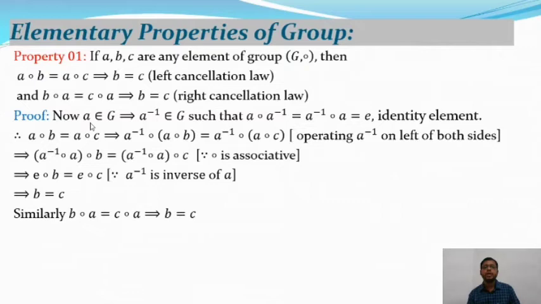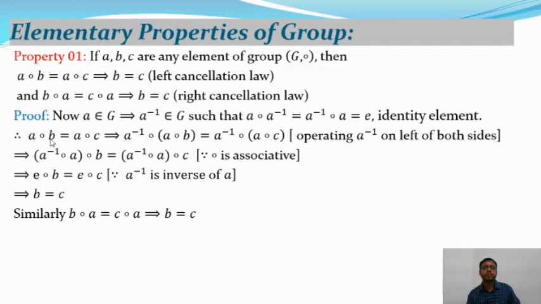Let (G, ∘) be a group, so the inverse property is also satisfied in that case. So if a belongs to G, then a inverse also belongs to G, such that a ∘ a⁻¹ = a⁻¹ ∘ a = e, where e is the identity element.